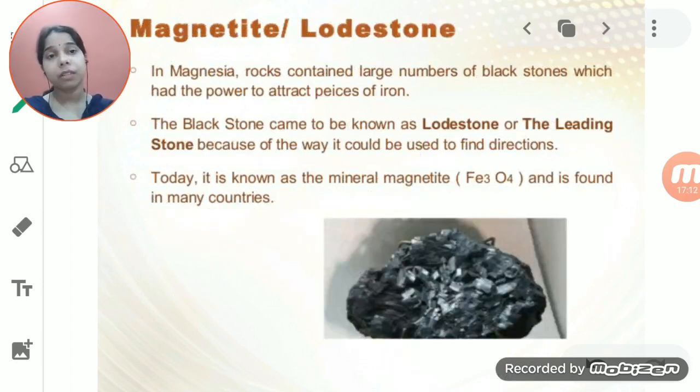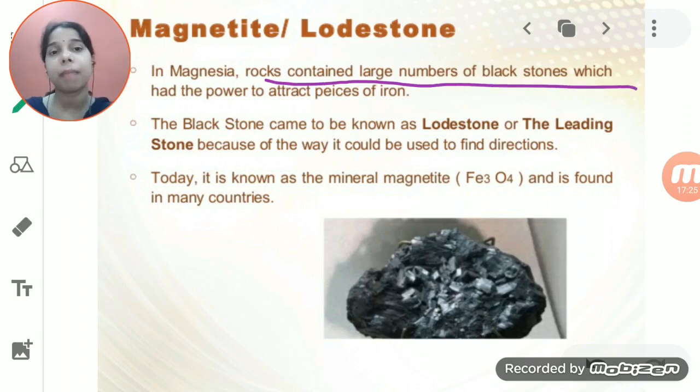Now if you see the natural magnet, students, the natural magnet is actually magnetite. In Magnesia, the rocks contained a large number of black stones which have the power to attract pieces of iron.